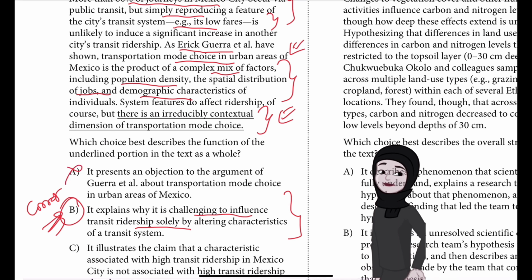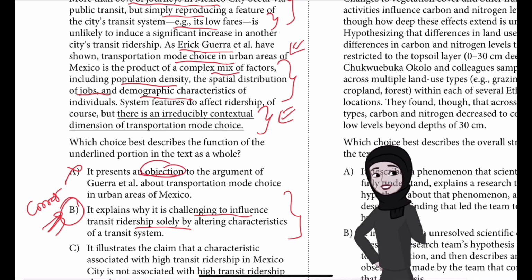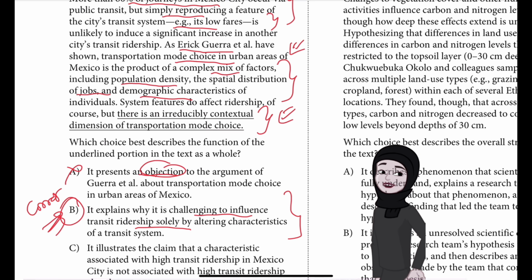And A is incorrect. A says it presents an objection. Rather than objecting to the argument of Guerra et al., the underlined portion in fact reiterates their argument. So the word objection itself means this is a wrong answer, because it's reiterating their argument by stating that there is an irreducibly contextual dimension involved in transportation mode choice. In other words, transportation mode choice in urban areas of Mexico is strongly dependent on contextual factors that are unique to each urban area.